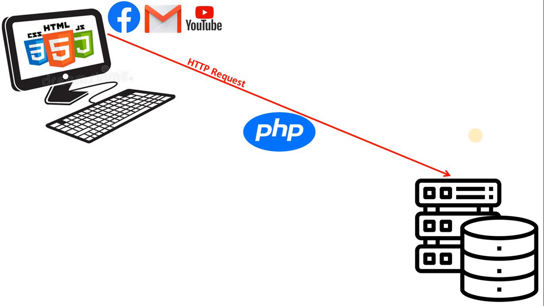You can see it is going to happen by the hypertext protocol request. In short, it is known as the HTTP request. So from the client side application, when we click a button, when we want to submit data in Gmail or in Facebook or in YouTube, we click the upload button or submit button. So there is data which we have provided.